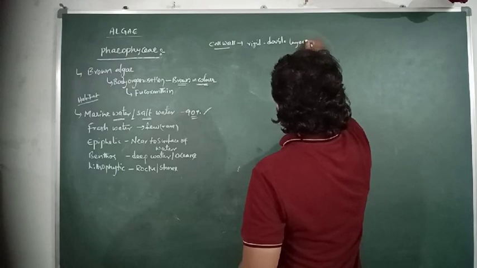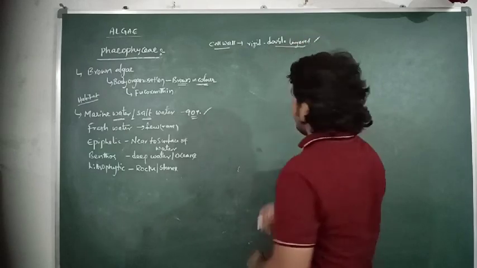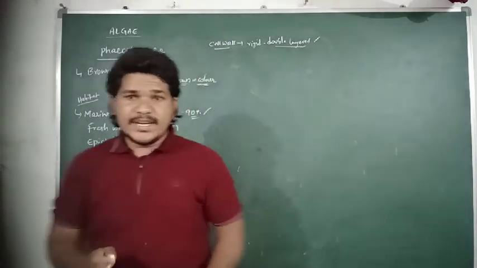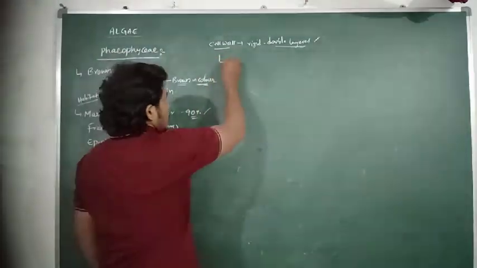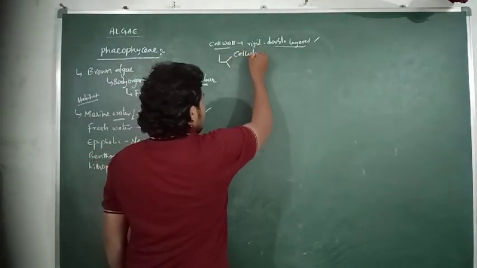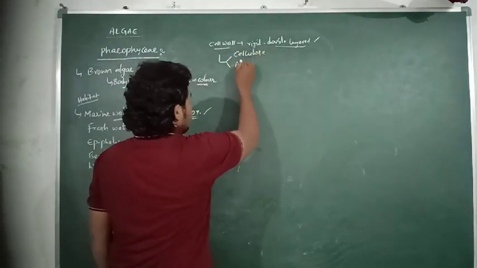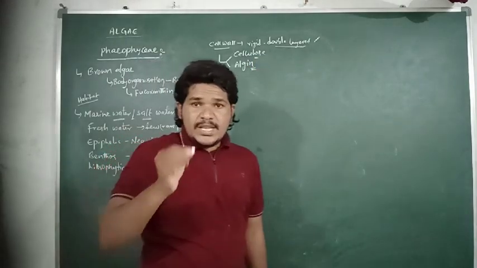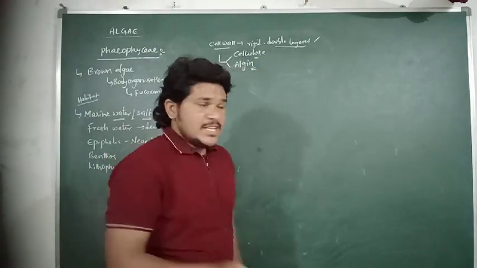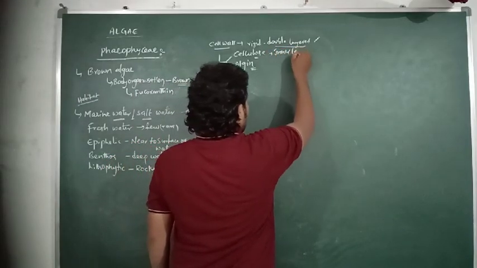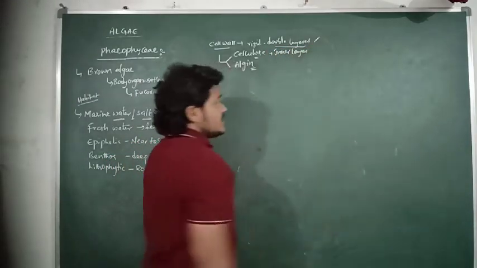The cell wall in the brown algae is majorly made up of two components, cellulose and algin. Cellulose is a component present in the inner layer of the cell wall.